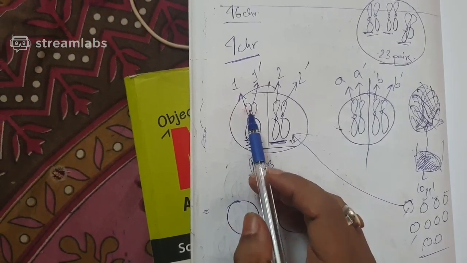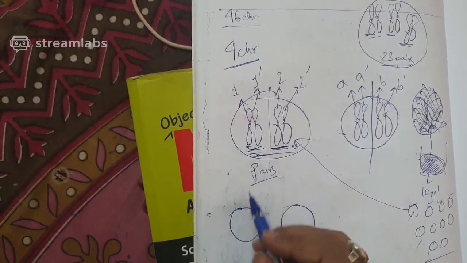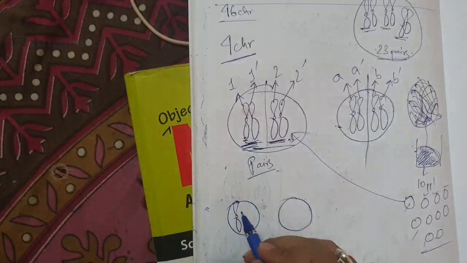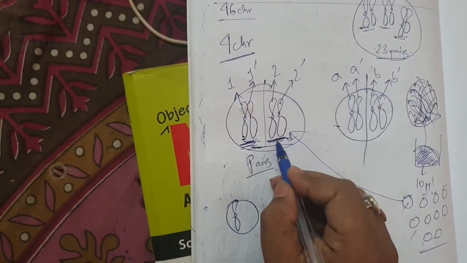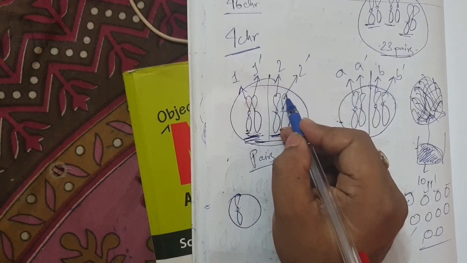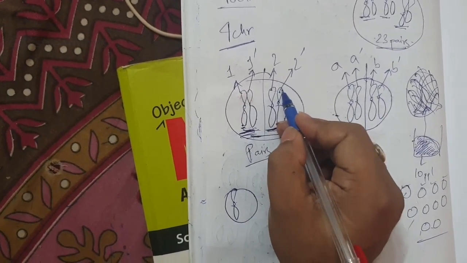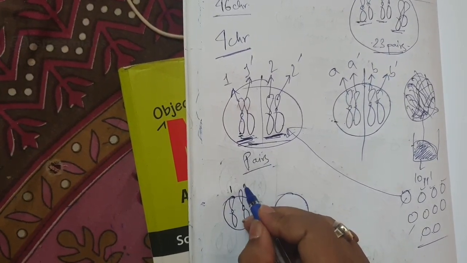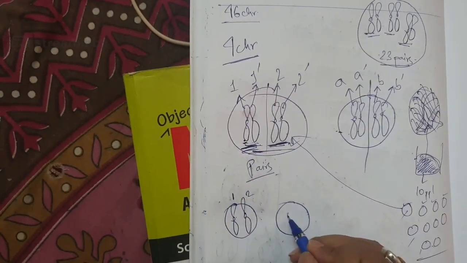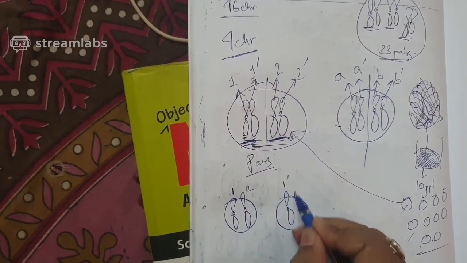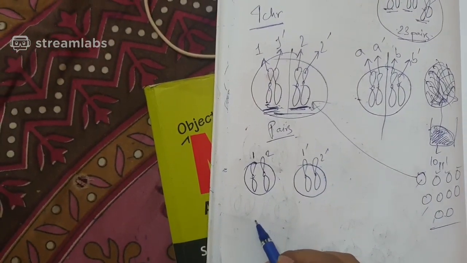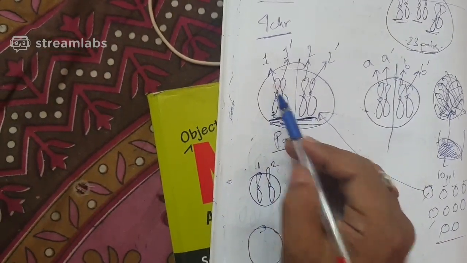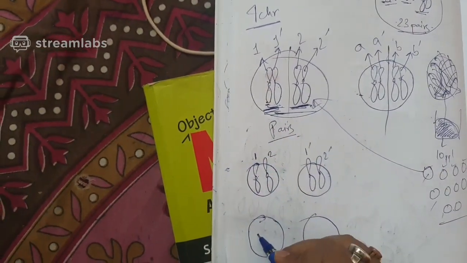What will happen is that this particular first chromosome, if it comes from one homologous pair, and one chromosome comes from the other homologous pair, then this may also come, or this may also come. So if this is 1, maybe 2 may come, or if this is 1 dash, maybe 2 dash can come, or there can be other configurations also. What can be the configuration? If 1 comes, then 2 dash can also come with it.